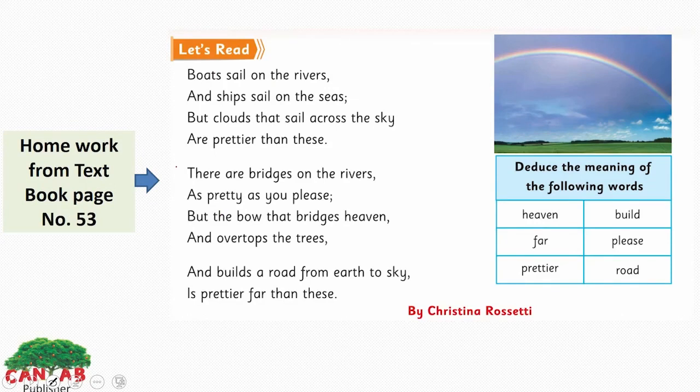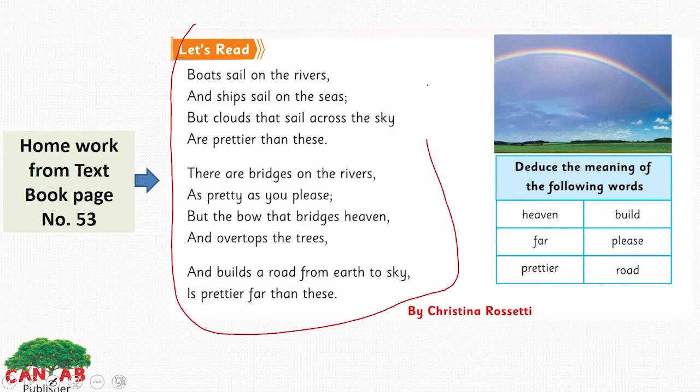This is the poem we are going to read in our next lesson, about the rainbow. So you have to give it a read and identify all the three types of adjectives we just discussed now: the adjective of quality, quantity and absolute adjective. I want you to spot all the three types of adjectives in this poem here.